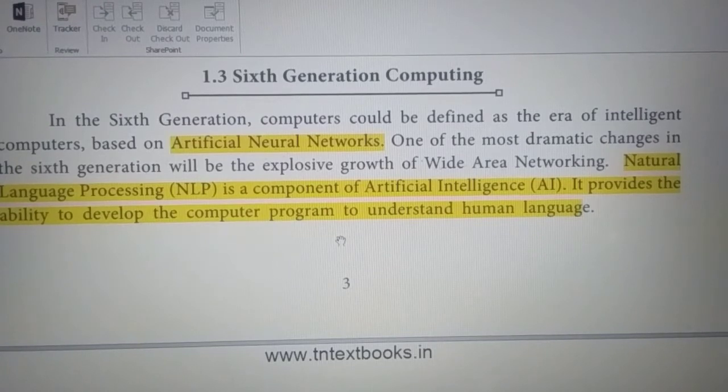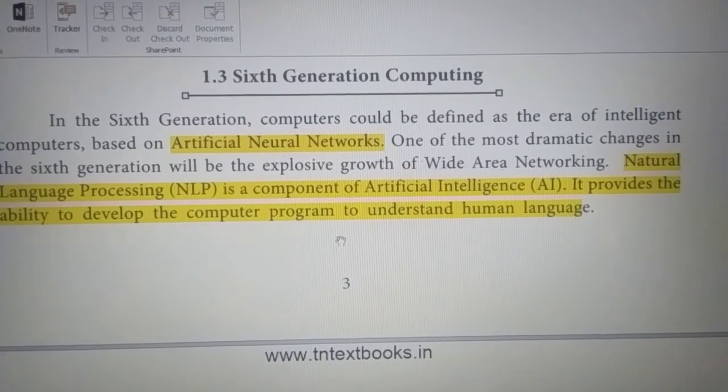Students, today I will teach about the sixth generation of computers. The fifth generation computers you have learned well and thoroughly. So now let us start the sixth generation of computers.